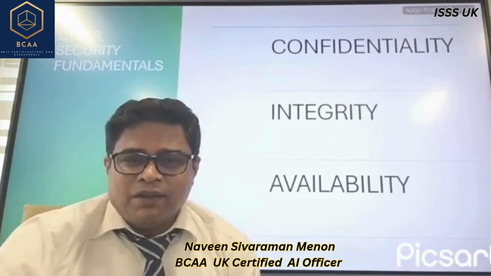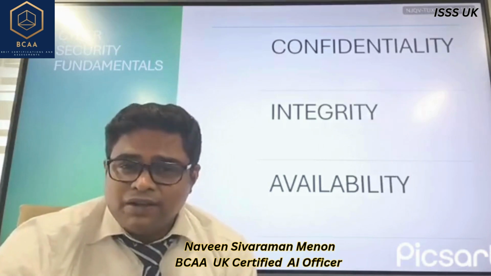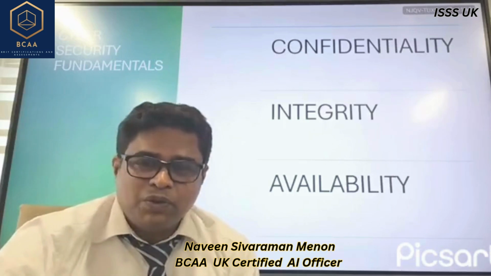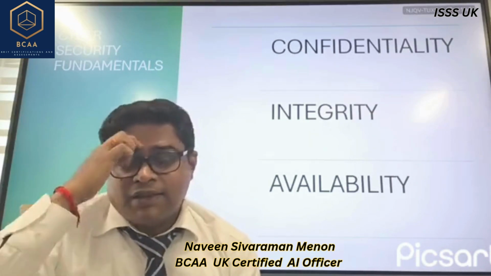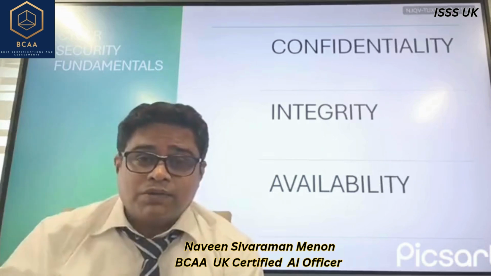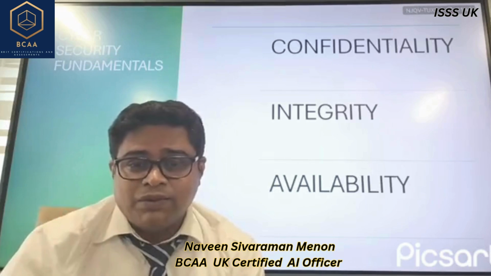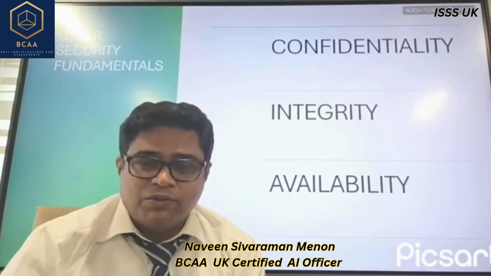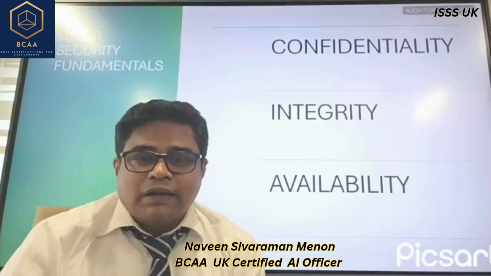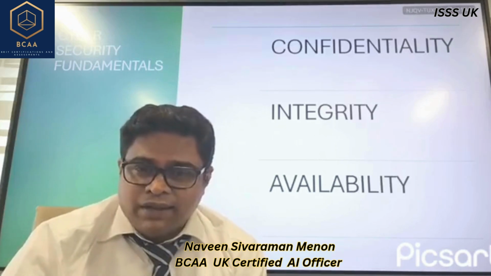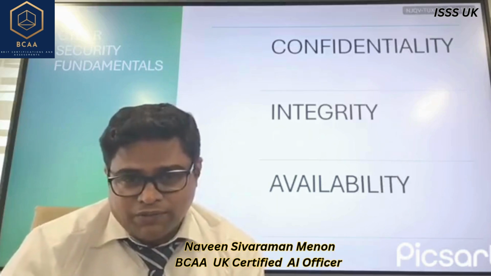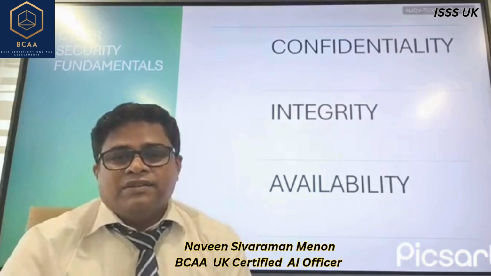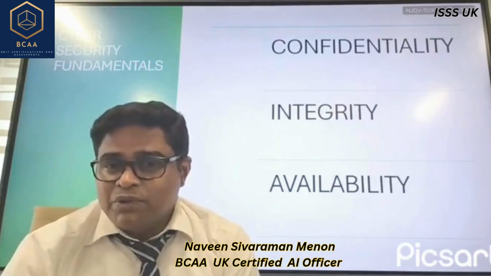Availability is the presence of data or systems to people who are authorized to access them. Say, for example, you have a bank account and you have some money in that account. Now you have a login ID and password for that account, so you should be able to access that information at any point in time when you want it. Right? So that is availability. If somebody wanted to access it at midnight, you should be able to get that information.